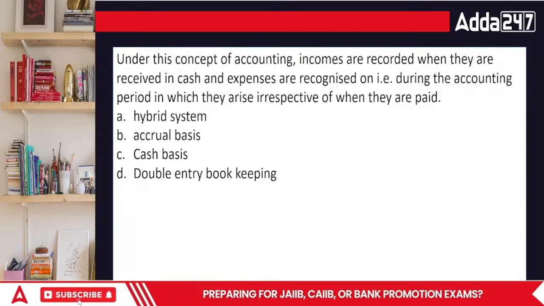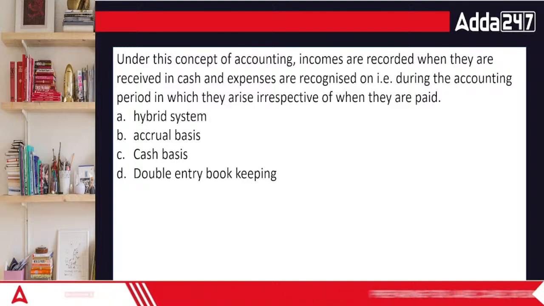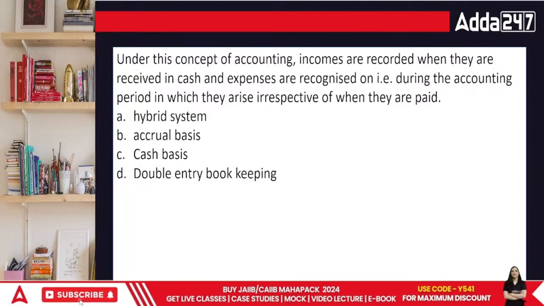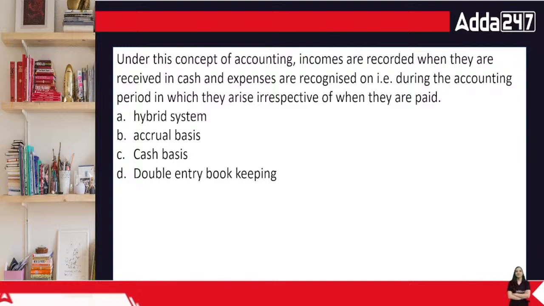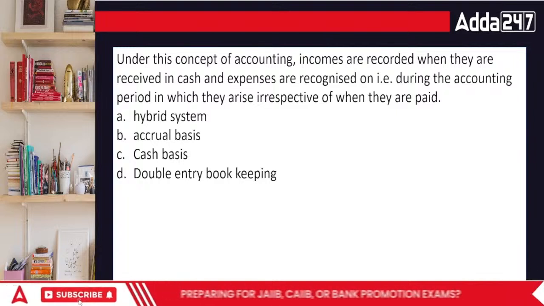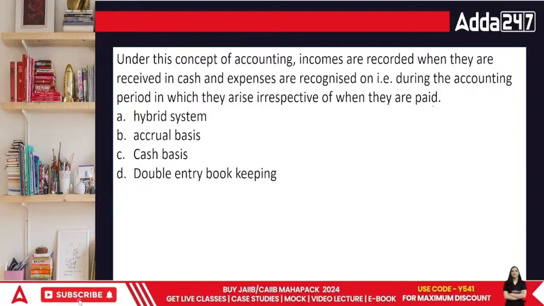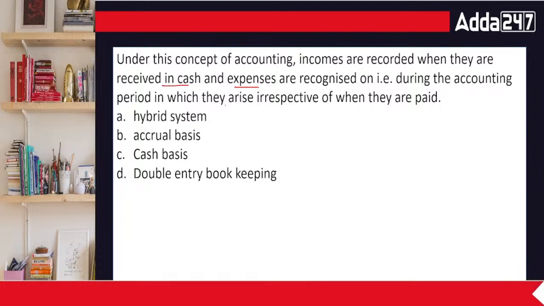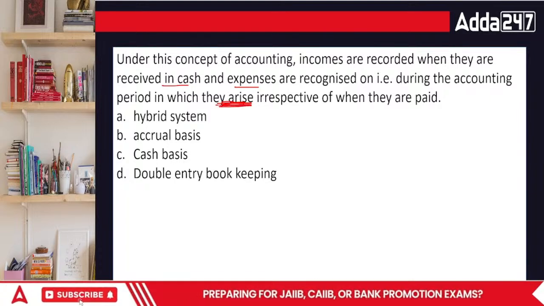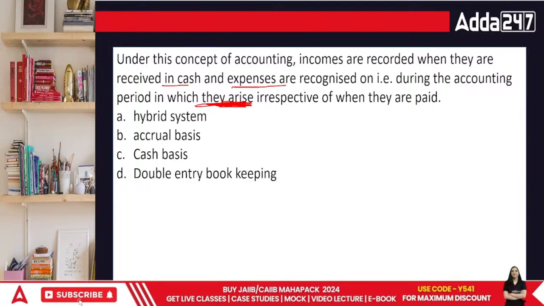So let's talk about this specific area. When we talk about incomes being recorded when they are received in cash and expenses being recognized when they arise, you are talking about the due basis of expenses and cash basis of incomes, right?